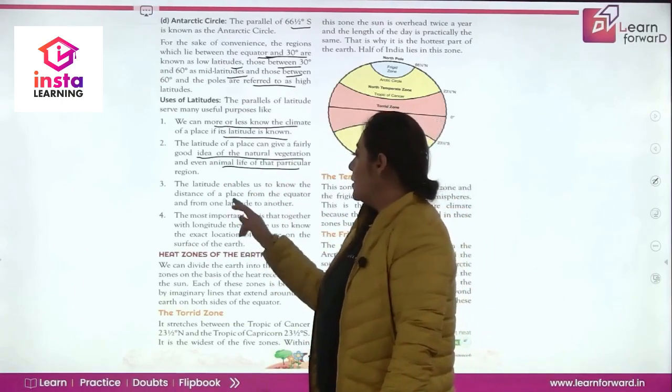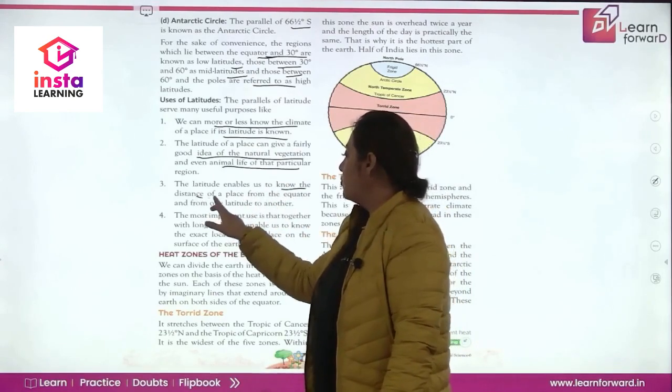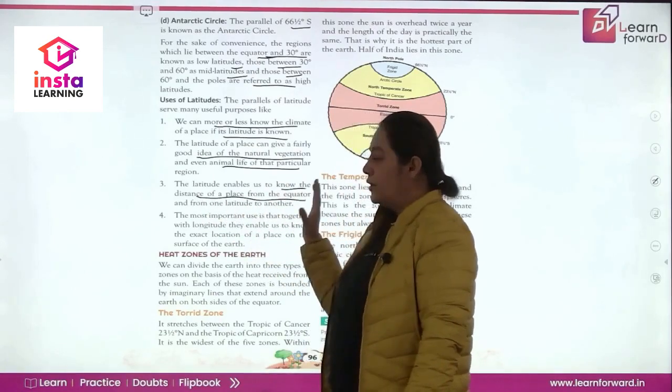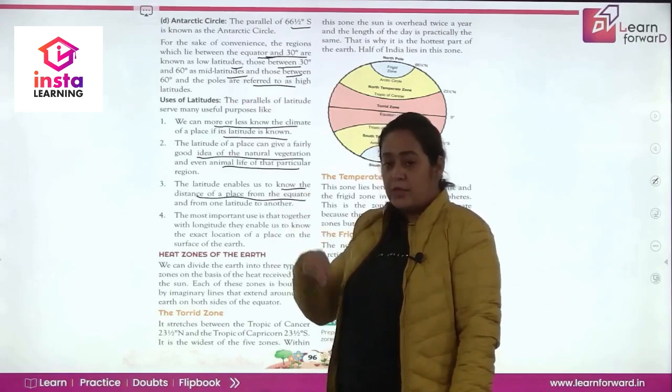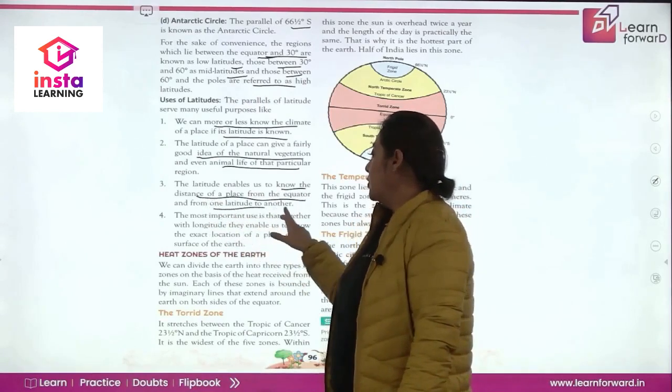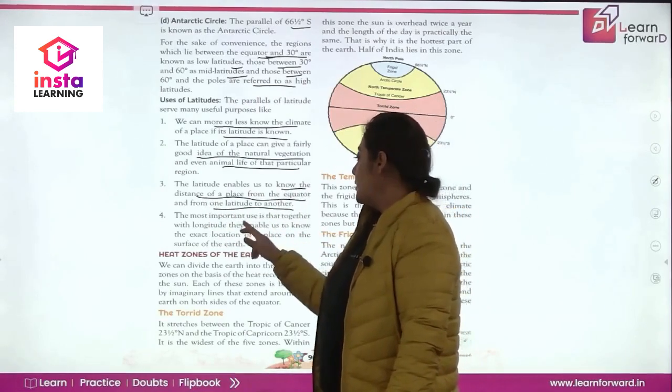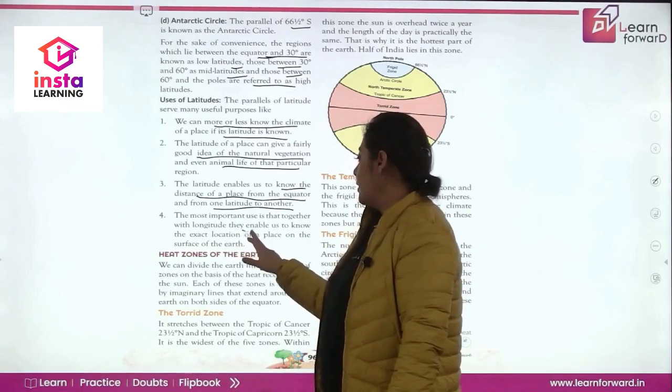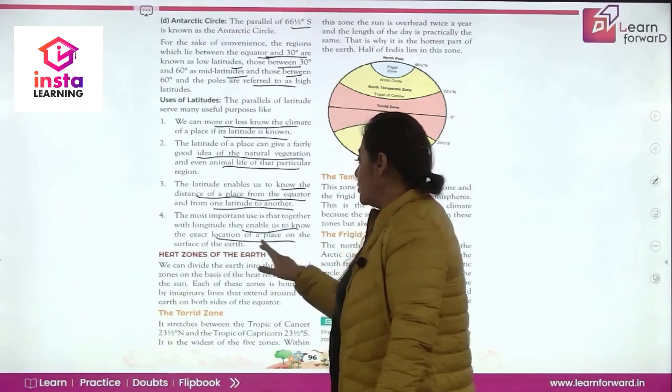It also enables us to know the distance of a place from the equator. So latitude से हम angular distance निकालते हैं for a place from the equator and from one latitude to another. The next is, it is very important because it enables us to know the exact location of the place on the surface of the earth.